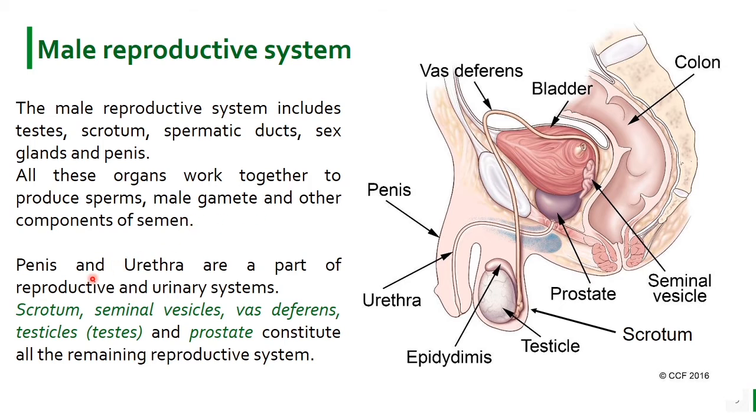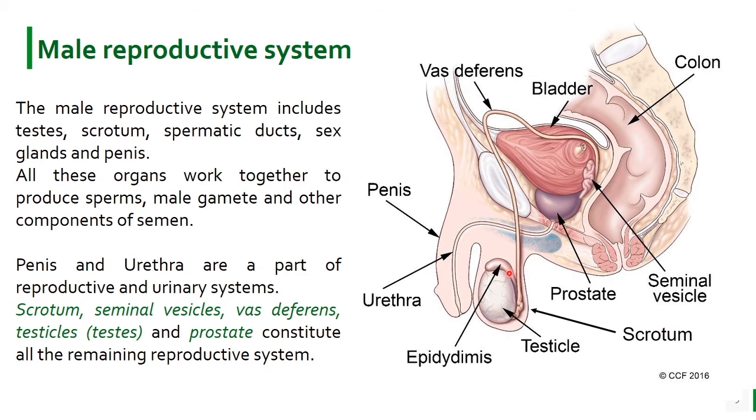So the penis and urethra are part of both the reproductive and urinary systems. Means these are the organs of both systems, reproductive as well as urinary systems. Whereas scrotum, seminal vesicles, vas deferens, testes and prostate glands constitute all the remaining reproductive system.